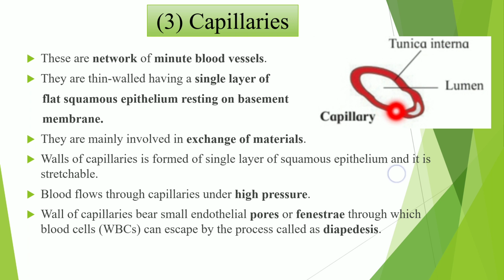The blood flows in capillaries under high pressure. Then the wall of the capillary can bear small endothelial pores. There are small pores on it, which are called endothelial pores or fenestrae. So through these pores or fenestrae, blood cells like the WBC can escape.